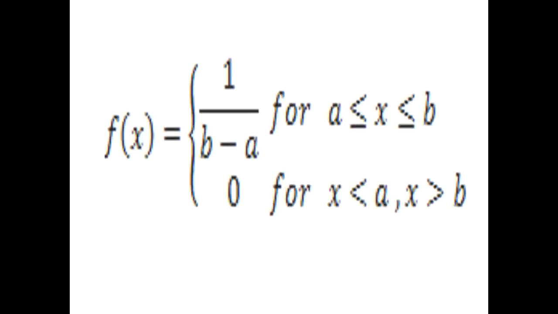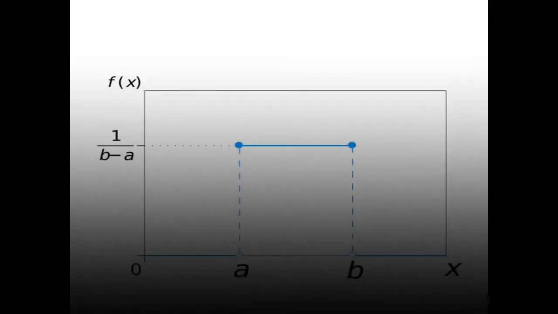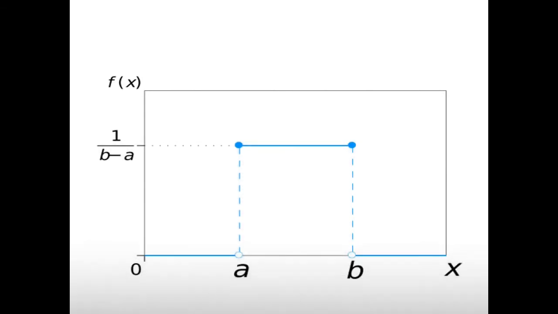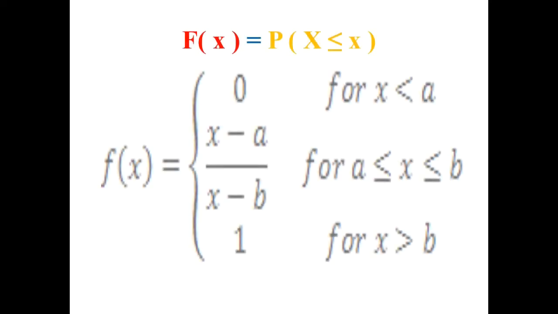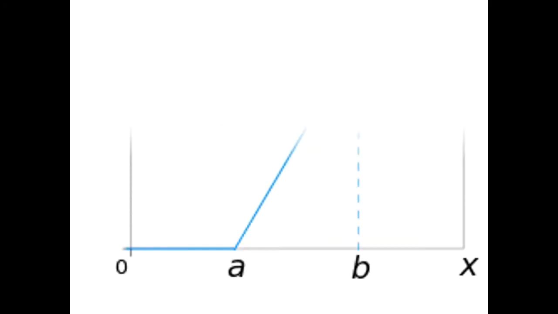The PDF is given by f(x) = 1/(b − a) for a ≤ x ≤ b, and 0 otherwise. The graph of the PDF looks like a rectangle. So, a continuous uniform distribution is called rectangular distribution. The distribution function is F(x) = (x − a)/(b − a) for a ≤ x ≤ b, for which the graph takes this shape.